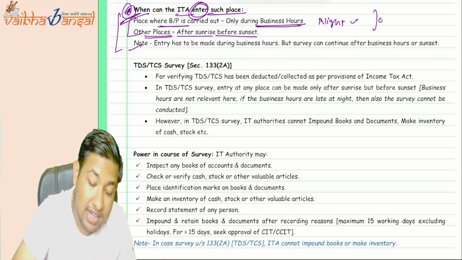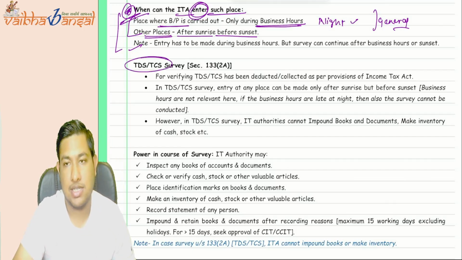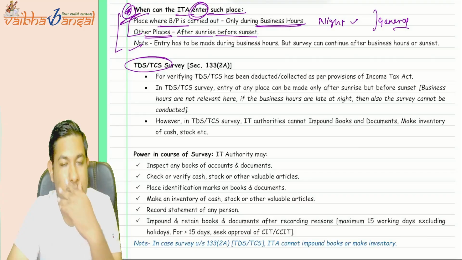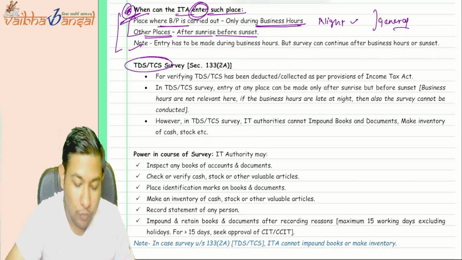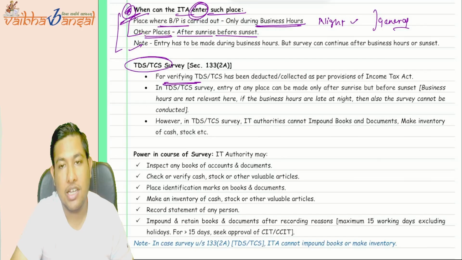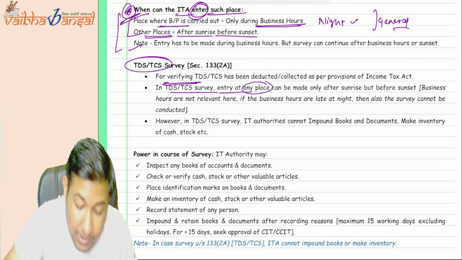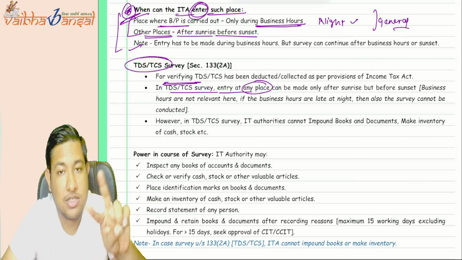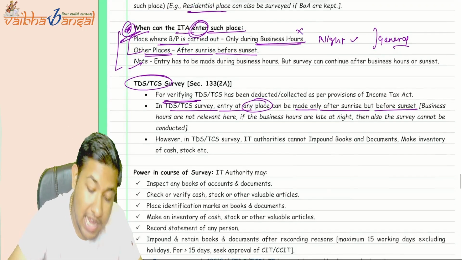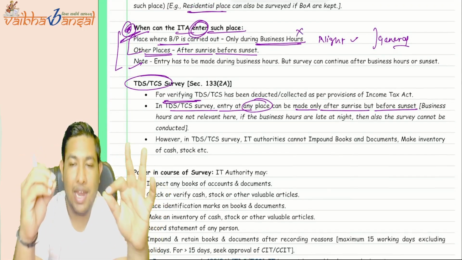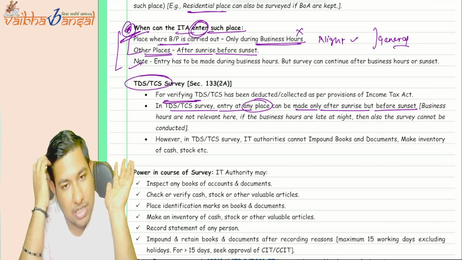This is for the general survey. If the survey is conducted for TDS or TCS, to verify whether the TDS is deducted correctly and the TCS is collected correctly, it can be conducted at any place, not only business or profession premises. Entry can be made only after sunrise but before sunset. The business hour concept does not apply; there is no relevance of business hours in this case.